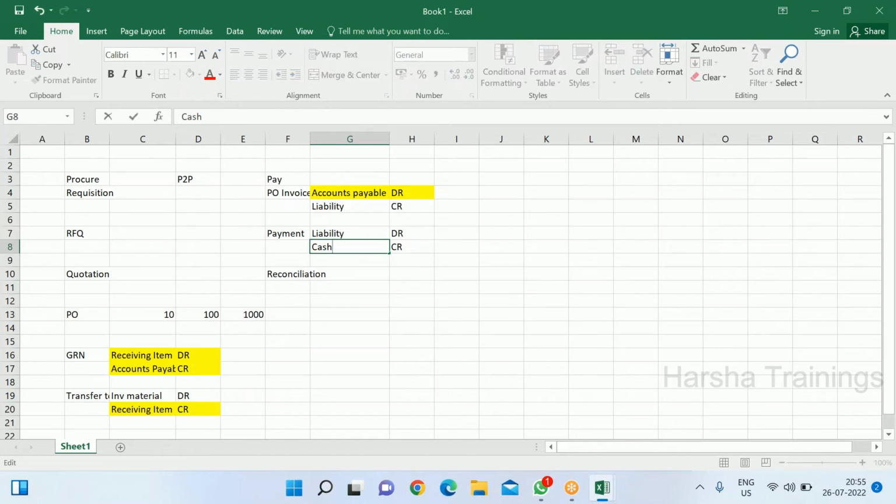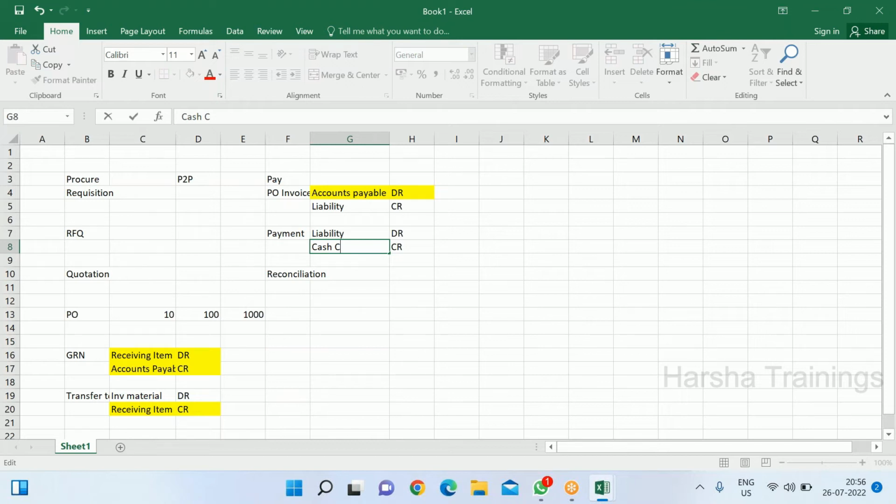When they are not using the cash management module, they will ask you to directly create the cash account at this level only. Yes, that is possible. For that we have some setup. This requirement may come, or this can be an interview question also. If the vendor asks, can we book a cash account at payment level? Yes, that can be done only if the cash management module is not used. If cash management is used in the project, then reconciliation happens there, and the cash account is processed through the reconciliation process. If cash management is not used, then at payment level we can book the cash account.